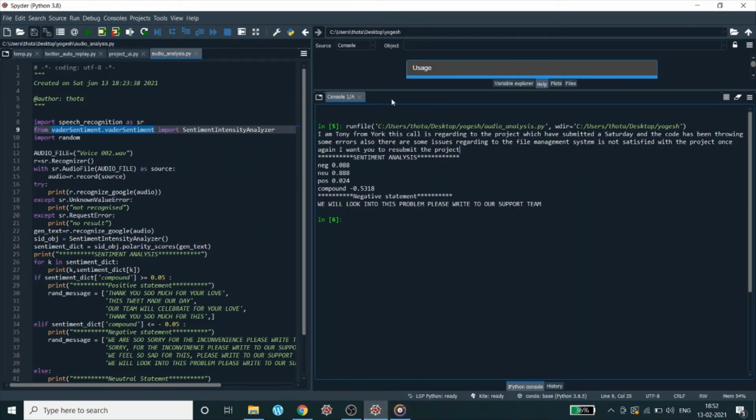Yes, that was the audio file. If you take a look, there are some minor issues, like some grammatical mistakes. Why? Because of the voice modulation, since the voice was not clear, it generated some grammatical mistakes. But ultimately, the sentiment of the statement has been identified exactly. That means the VADER sentiment analysis has declared it correctly.